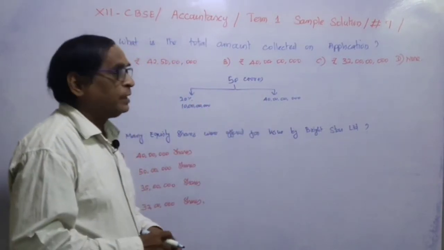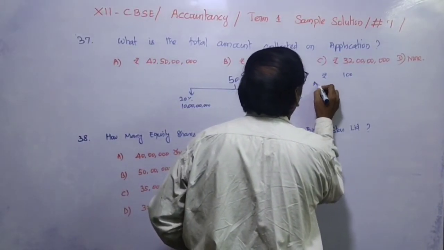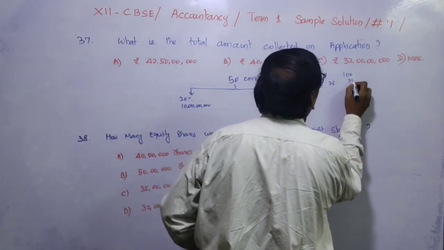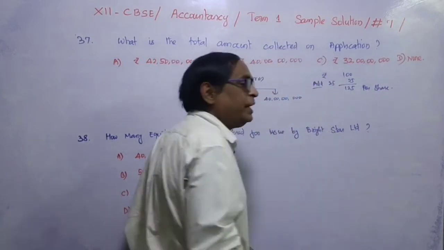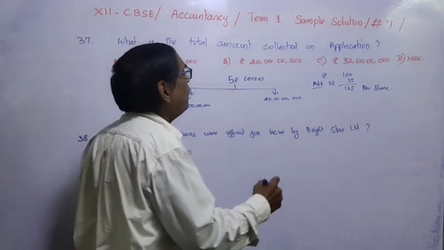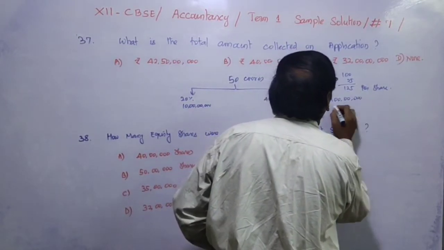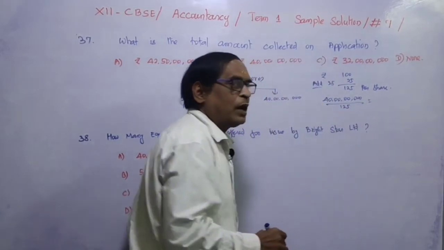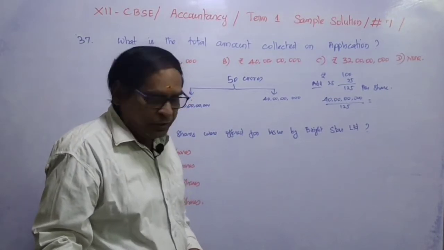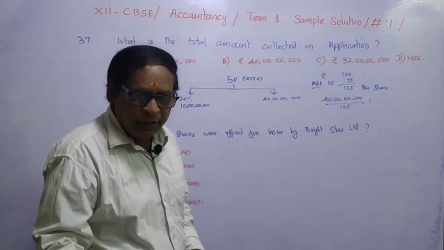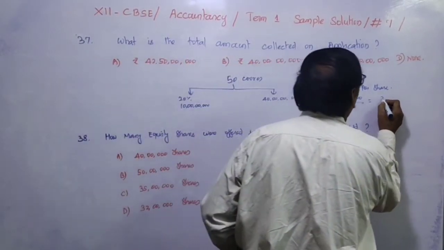The face value of shares is rupees 100, but they issued at a premium of 25%, that is 25 rupees. So 125 rupees per share. So how many shares will they be issuing? 40 crores divided by 125, that is 32 lakh shares they have to issue.